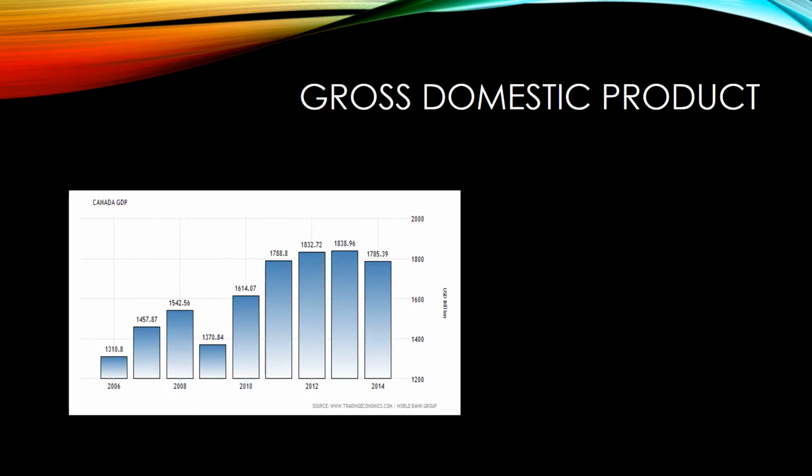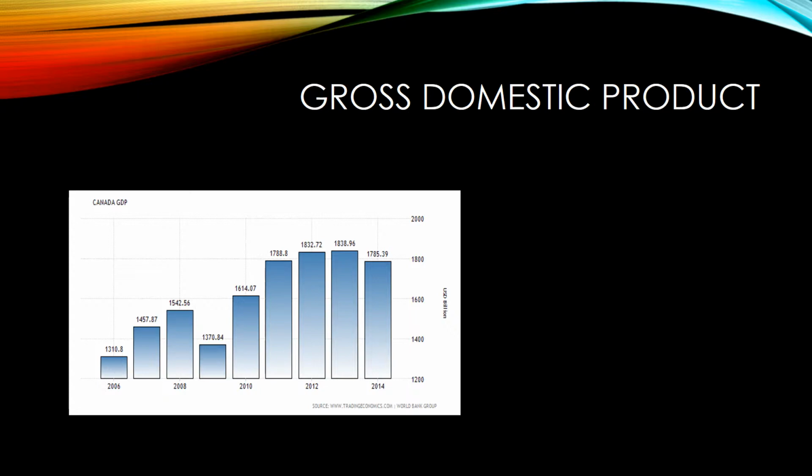Gross domestic product. The gross domestic product measures the national income and output for a given country's economy. The gross domestic product is equal to the total expenditures for the final goods and services produced within a country in a specified period of time.